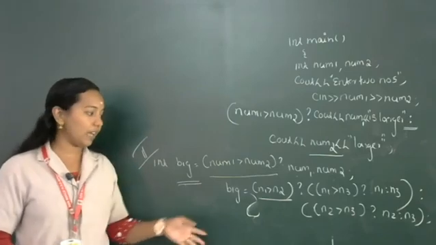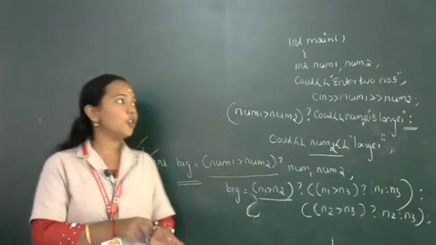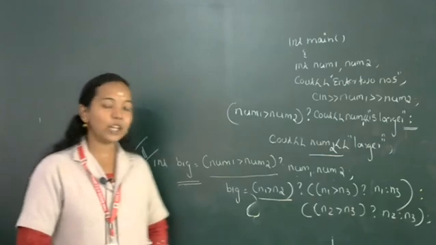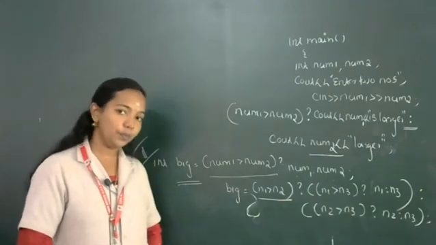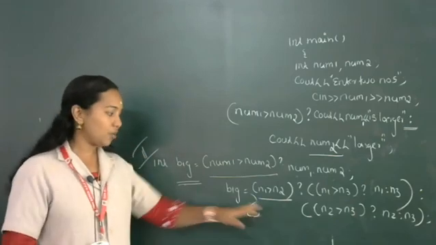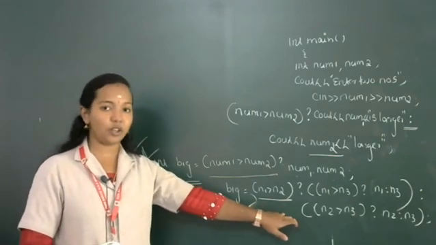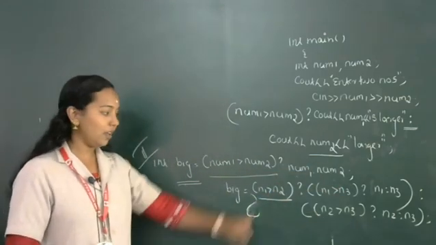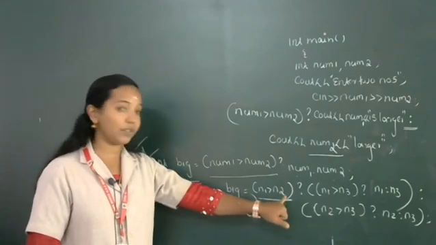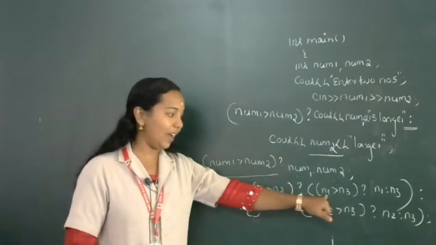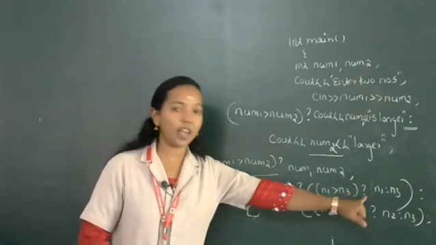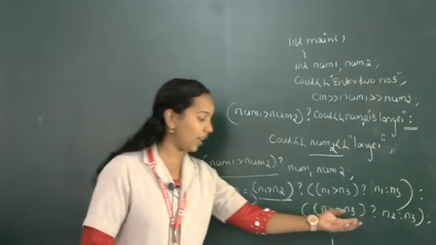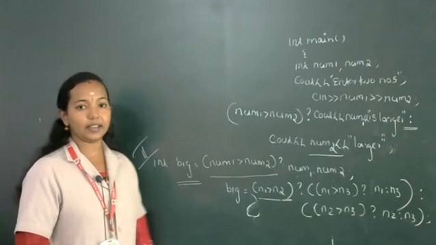So the same program we can replace using the conditional operator. For your examination you can expect one question where a conditional operator is given and you want to convert that conditional operator to an if-else statement. Okay, so this is an example of a nested conditional operator statement. That means a conditional operator contains another conditional operator. So for the first expression n1 greater than n2, if the condition is true, the second will execute, n1 will again be compared to n3, then it can print n1 or n3. If the condition is false, the second section will execute, n2 greater than n3, n2 or n3 like that.